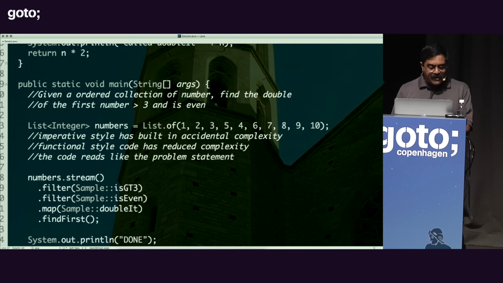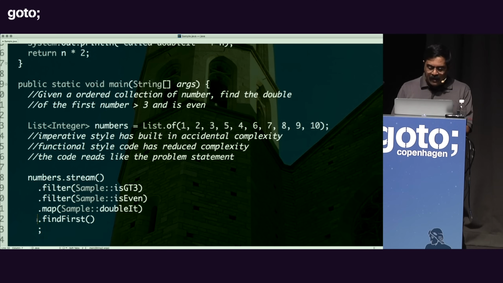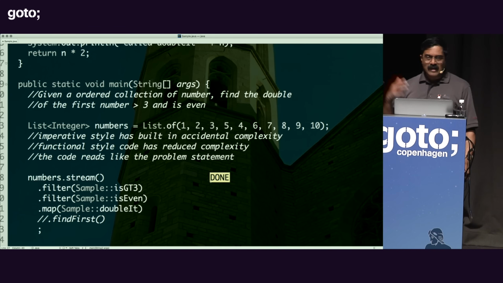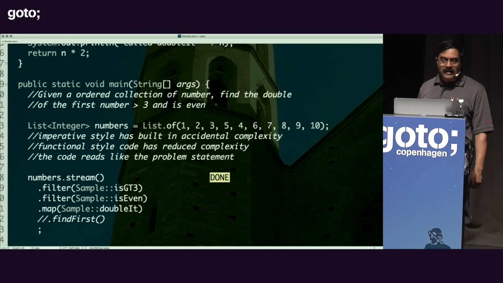But the beauty of this is I'm going to simply go back to this code and comment out just the last part in the code, and I'm going to simply restart this code, and you can see it said done. It did not bother to really execute the is even function or the is greater than 3 or the double it.